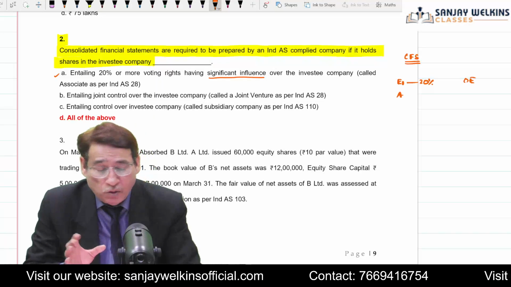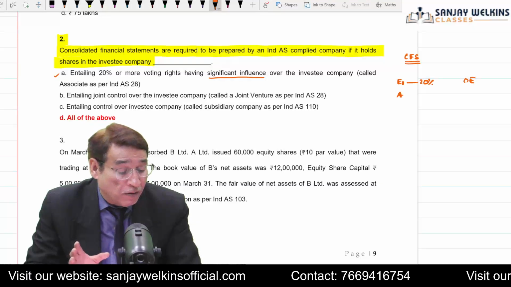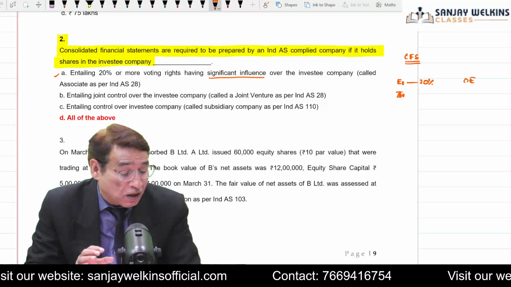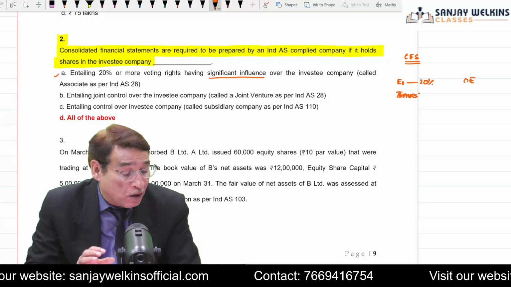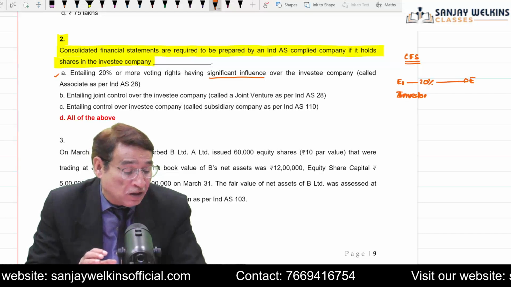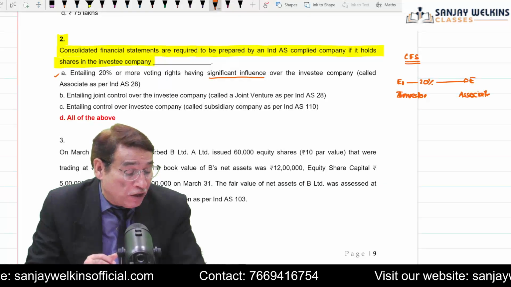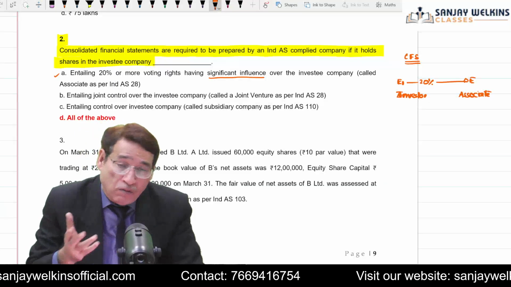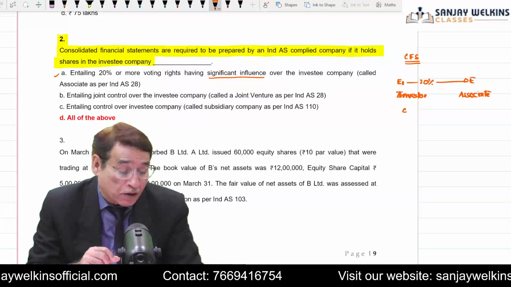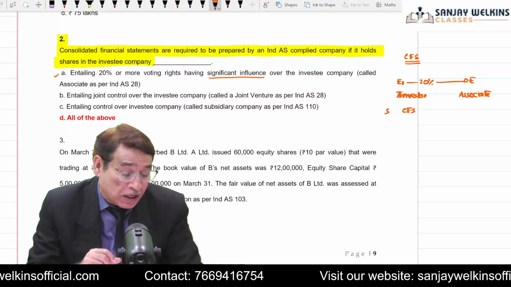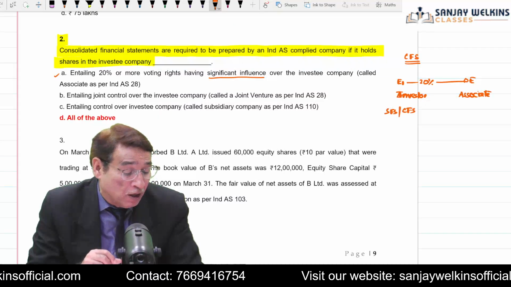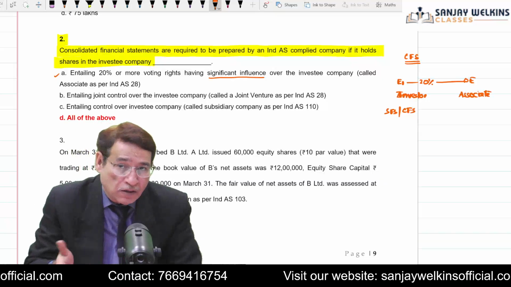And I told you, if you are having this entity, investor entity, and this entity is having 20% stake in this entity, so this entity will become your associate entity. So if the investor is having an associate entity, even in this case, we are supposed to prepare consolidated financial statement besides the separate financial statement. So yes, this will be considered.